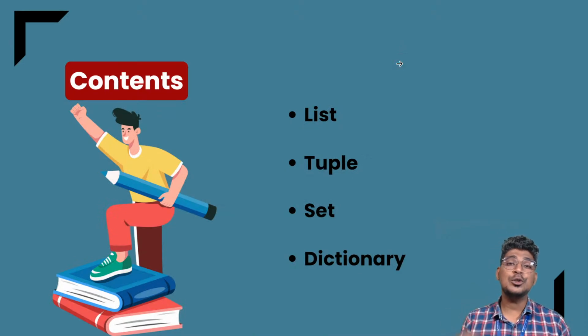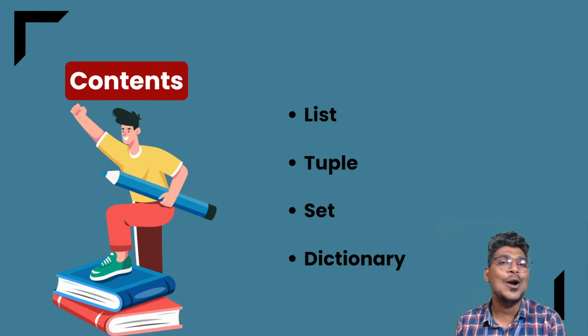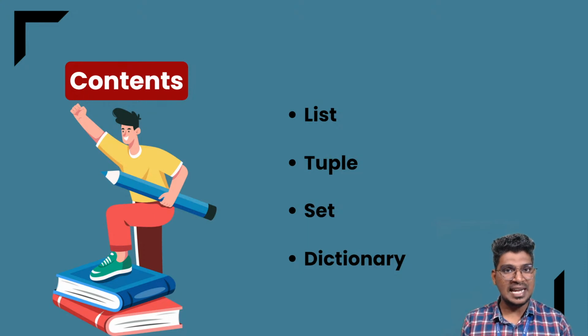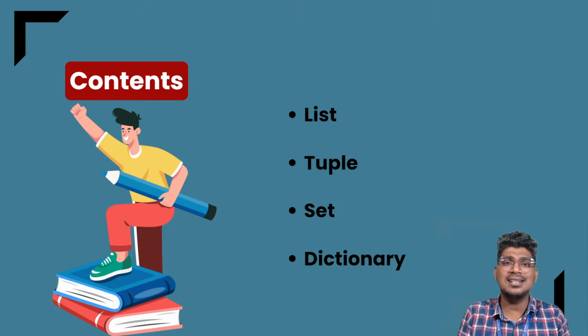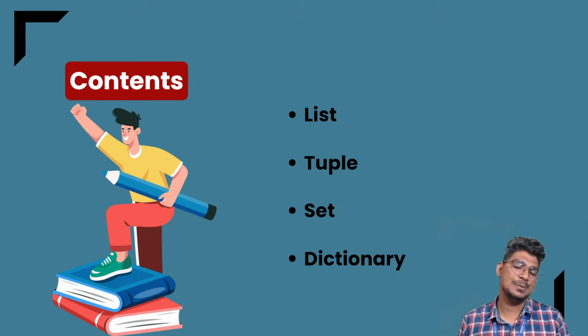What we are going to discuss today is list, tuple, set, and also dictionary. These 4 different types of data types are called data structures. When you get into data science technology, we should call these data structures.